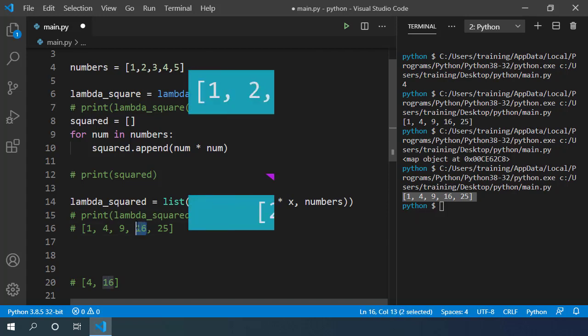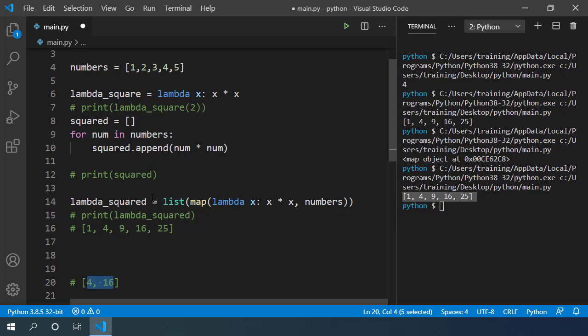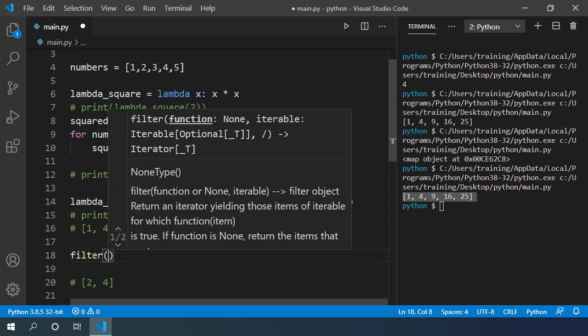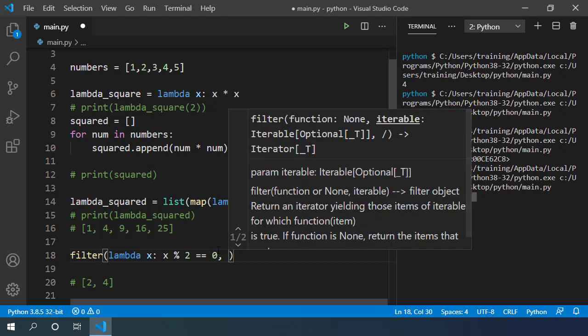Suppose we only want to get the even numbers from our original list. How would you do that? Python has another built-in higher order function, filter, that can come in handy. It takes a predicate and a list. It will create a new list with all elements for which the given function holds true. So here I can pass a very simple lambda that can check whether a given number is even or odd. This lambda expression returns a Boolean result whether the given number is even or not.